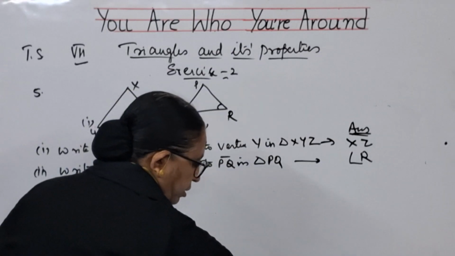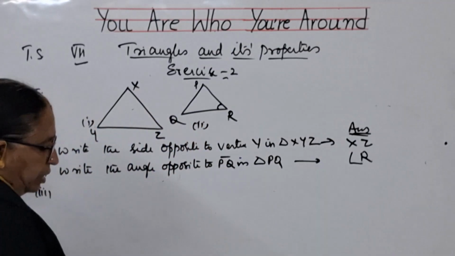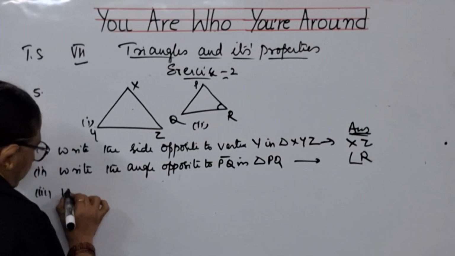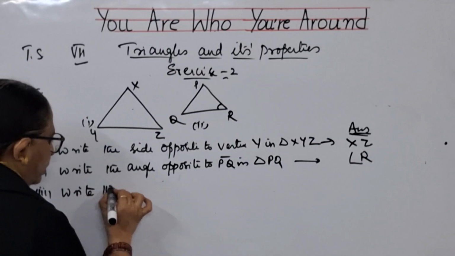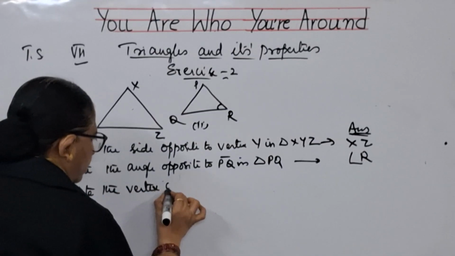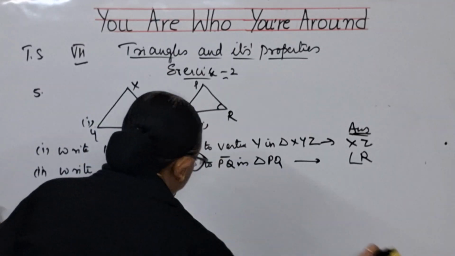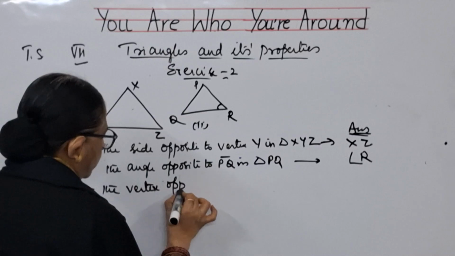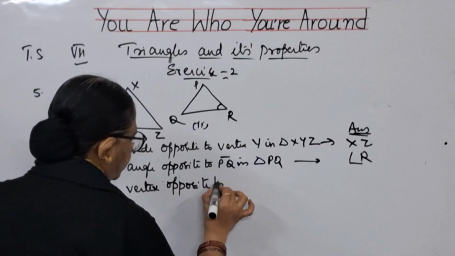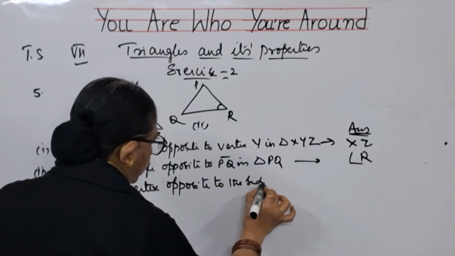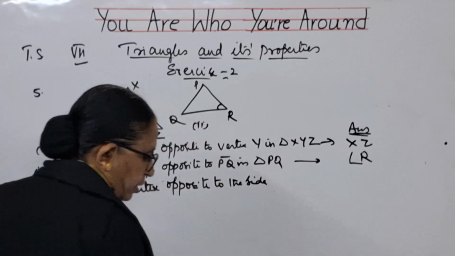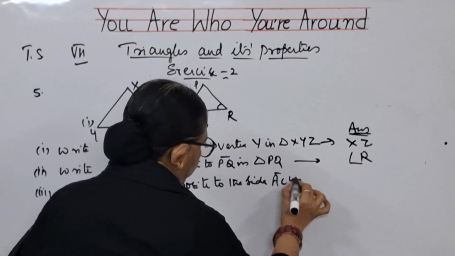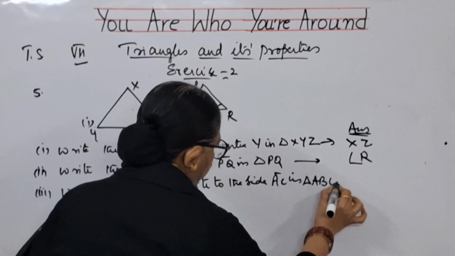And the third bit says, write the vertex opposite to the side AC in triangle ABC.